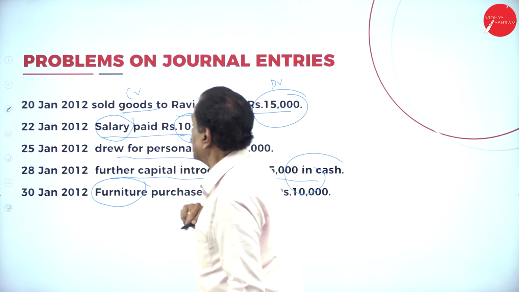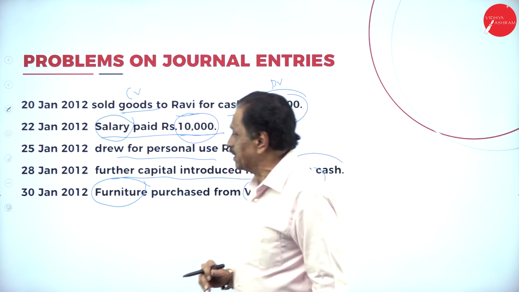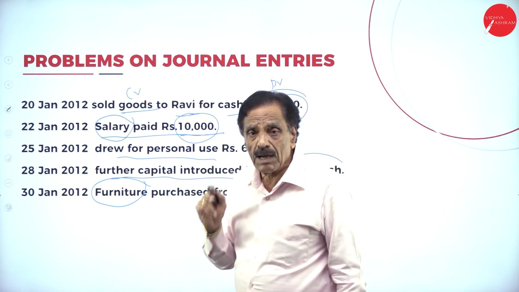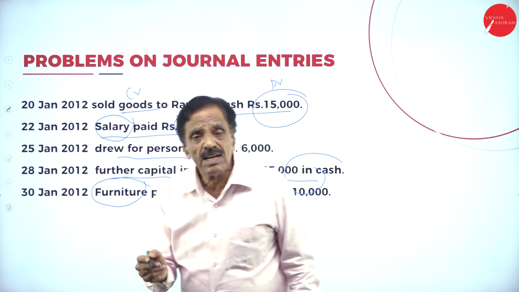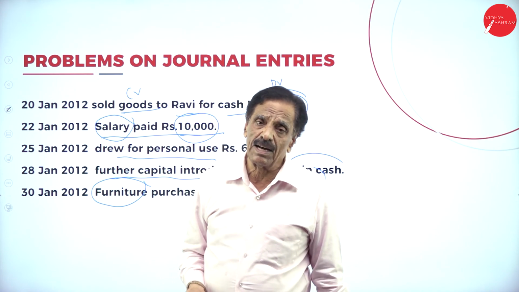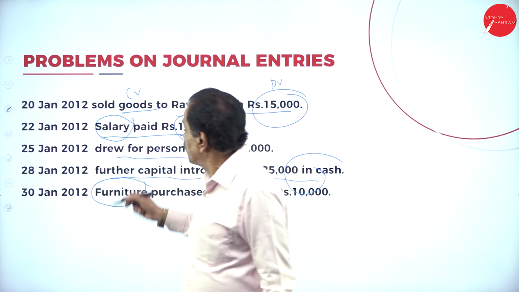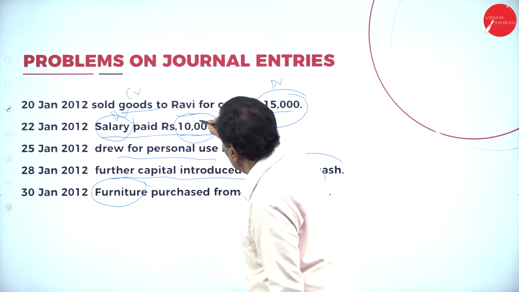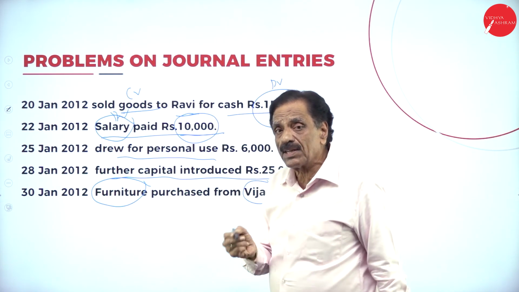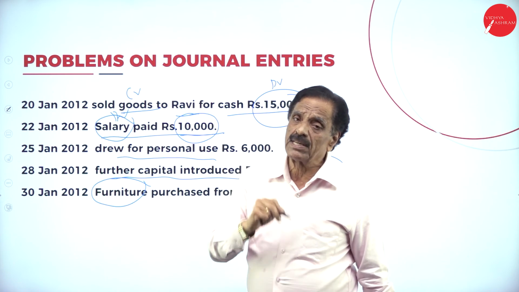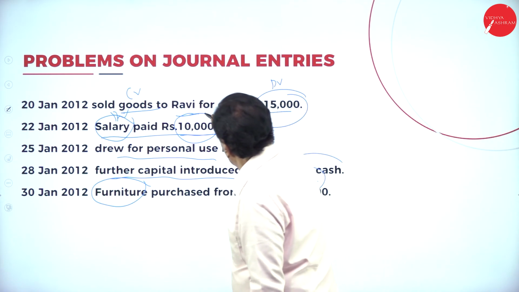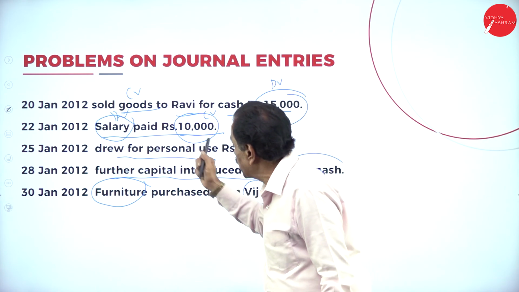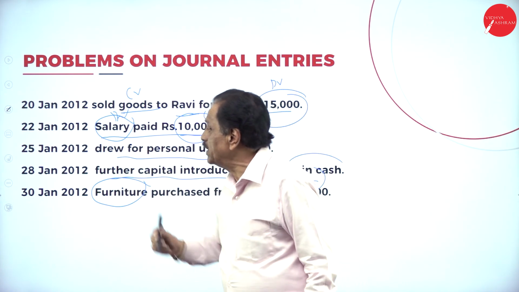Then on 22nd, salary paid rupees 10,000. On 22nd, we paid the salary. Salary comes under nominal account. What does the nominal account say? Debit all expenses and losses, credit all gains and income. Salary paid is an expenditure, so this should be debited. What is going out from you? Cash is a real account. What does the real account say? Debit what comes in, credit what goes out, so 10,000 should be credited. Which should be debited? Salary. Which should be credited? Cash. On which date? 22nd.